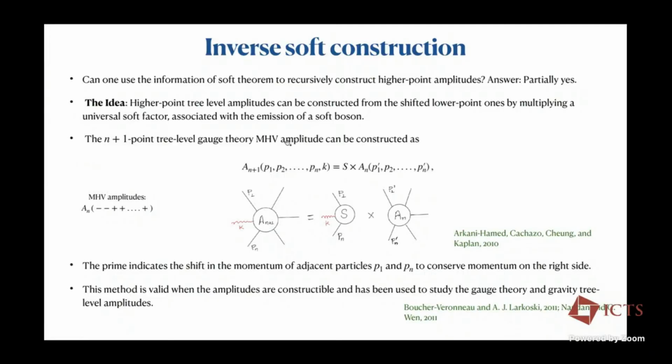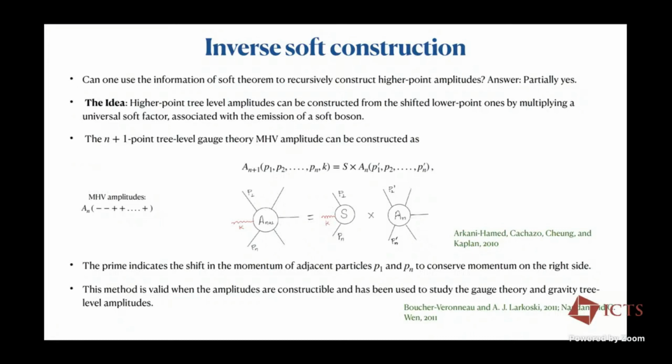The idea is that higher point tree level amplitudes can be constructed from the shifted lower point ones by multiplying by a universal soft factor. The important thing is shifted lower point amplitudes. I'll first discuss this in the context of gauge theory, and I'll talk about a class of amplitudes there, which are MHV amplitudes.